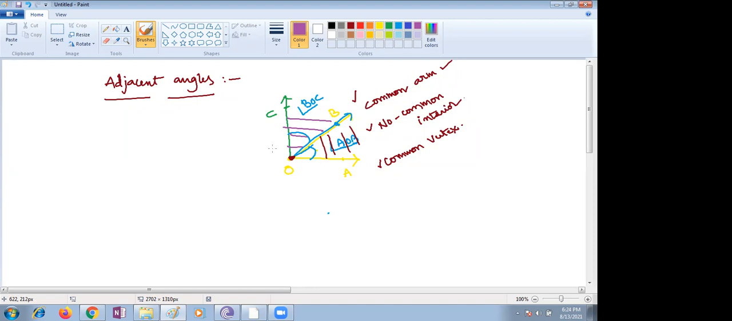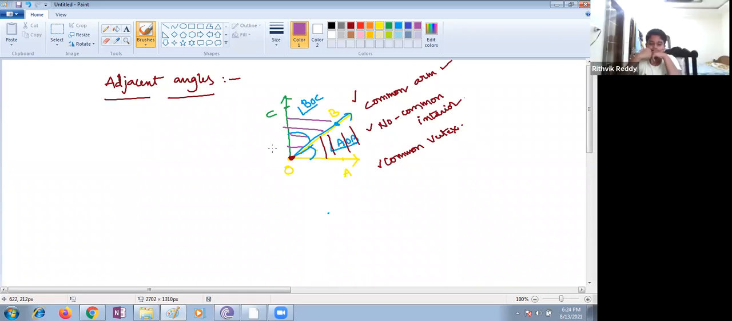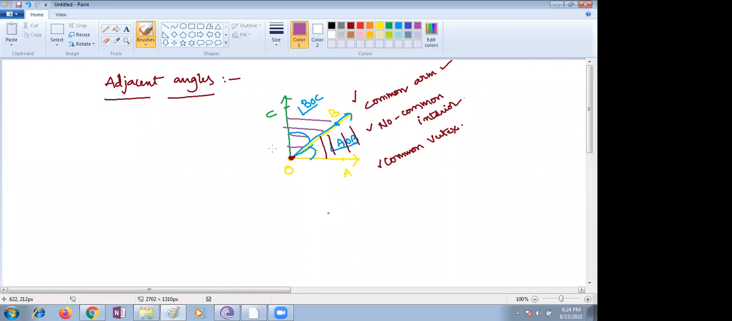But here in this case, adjacent angles means the three rules we are supposed to check, children. It should have a common arm, a common vertex, and no common interior. If it happens like that, we can say the given angles are adjacent. Write down the points also, children. You have to mention the points.